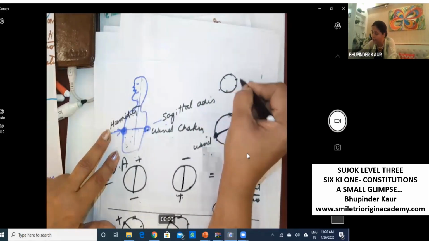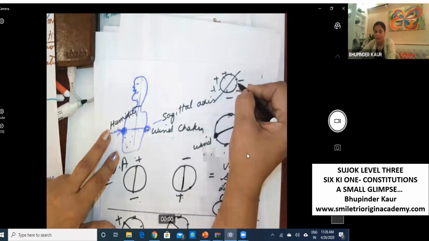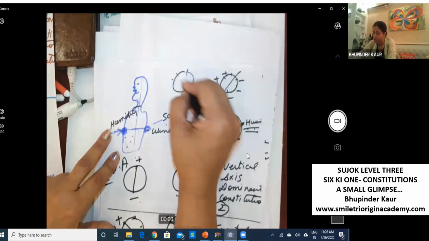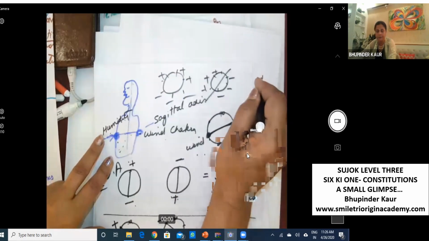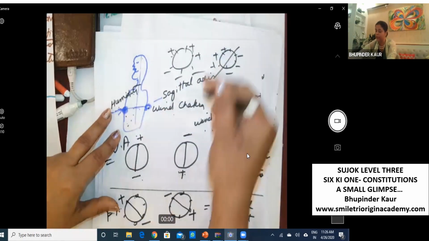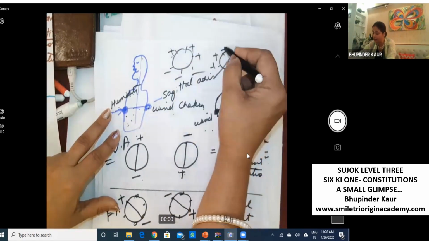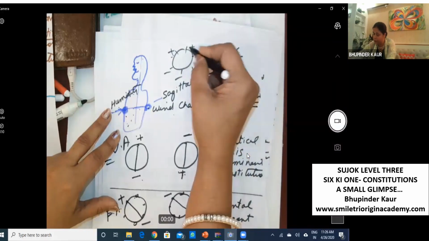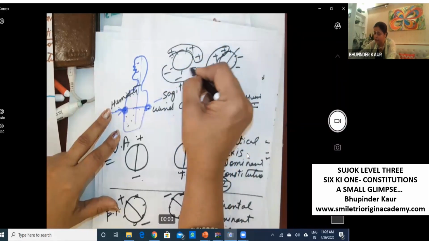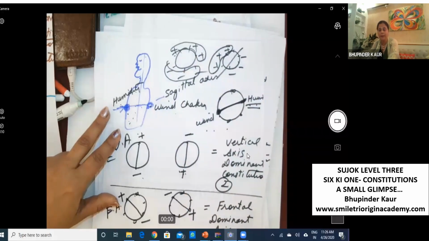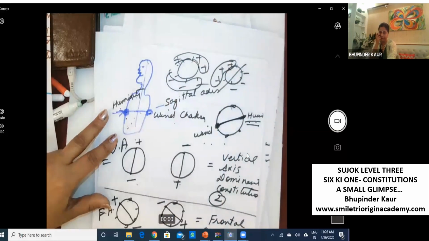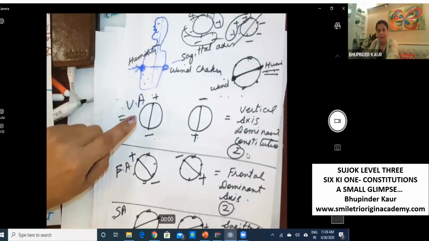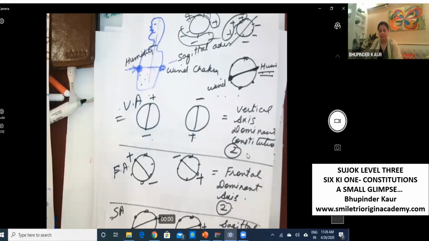Symmetrical constitution means 3 plus, 3 minus in a group. There are possibilities. It can be like this also. 3 plus, 3 minus, in different ways. Sometimes 3 plus and 3 minus, the only thing is 3 plus together and 3 minus together is called symmetrical constitution. It looks symmetrical like this. So one is this pattern.